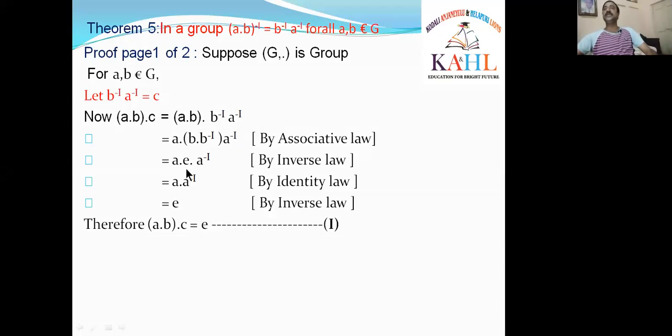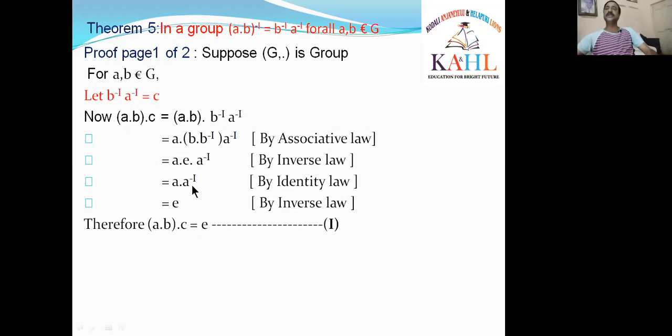A is as it is, BB inverse is equal to E, and A inverse is as it is. That is A dot E. What happens? E is the identity. A dot E will give A because E is the identity. A dot E is equal to A is written, and A inverse is as it is in the next step. It can be said that by the identity law, or E is the identity element, whatever the reason, you write it on the right side of each and every step.